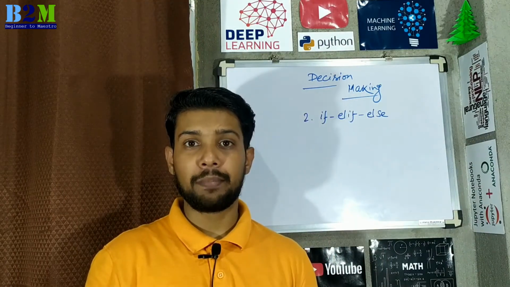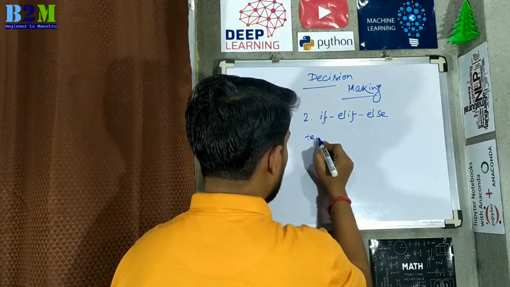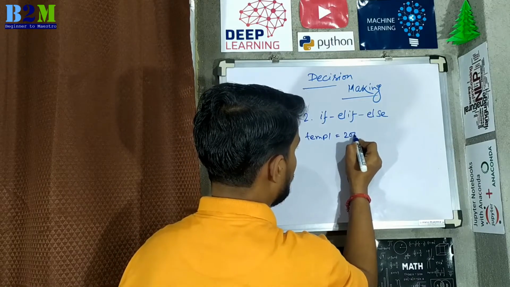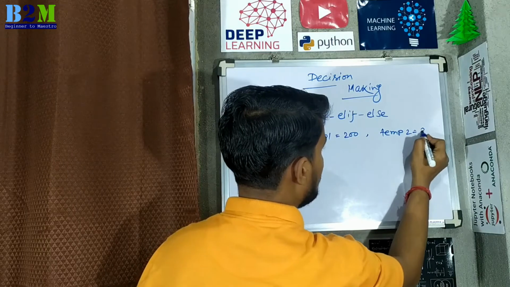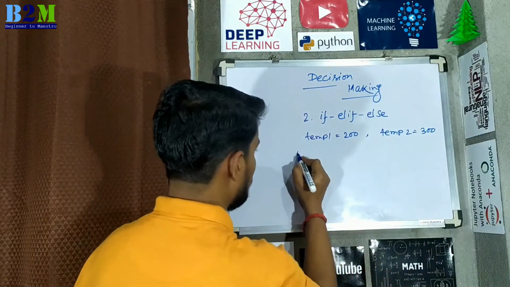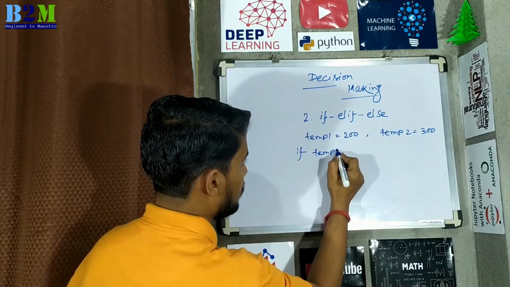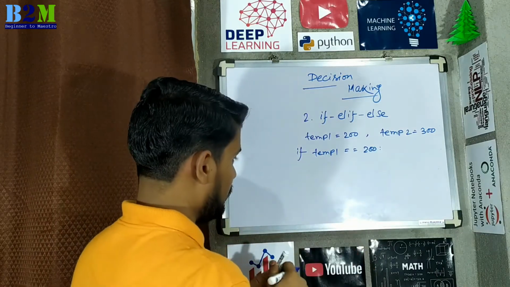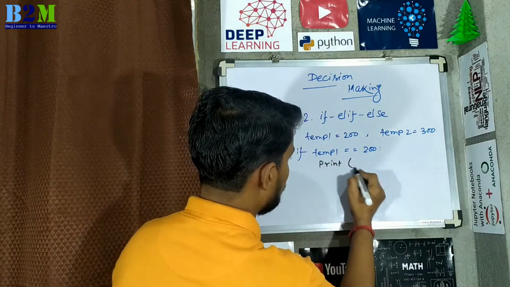Now we will see the example of if, elif and else statements. For example, we have one variable called temp1 which contains the value 200 and another variable called temp2 which contains 300. Now if you write if temp1 is equal to 200, then it will print 200.